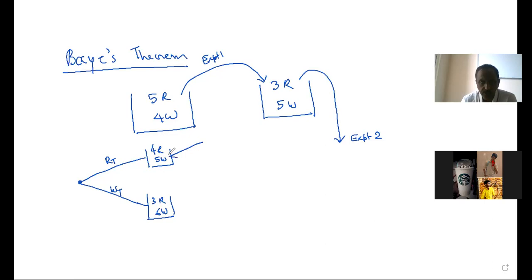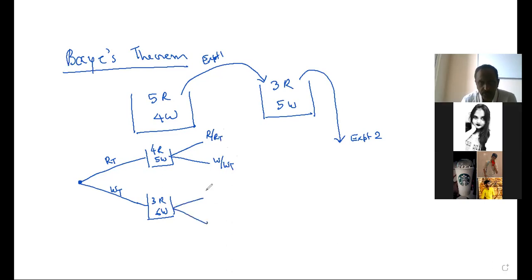Now there are 2 possibilities. You can get a red after red is transferred, or you can get a white after red is transferred. Similarly, you can get a red or a white after white is transferred. Here I made a mistake. This is the tree diagram of this experiment. All of you agree with this?